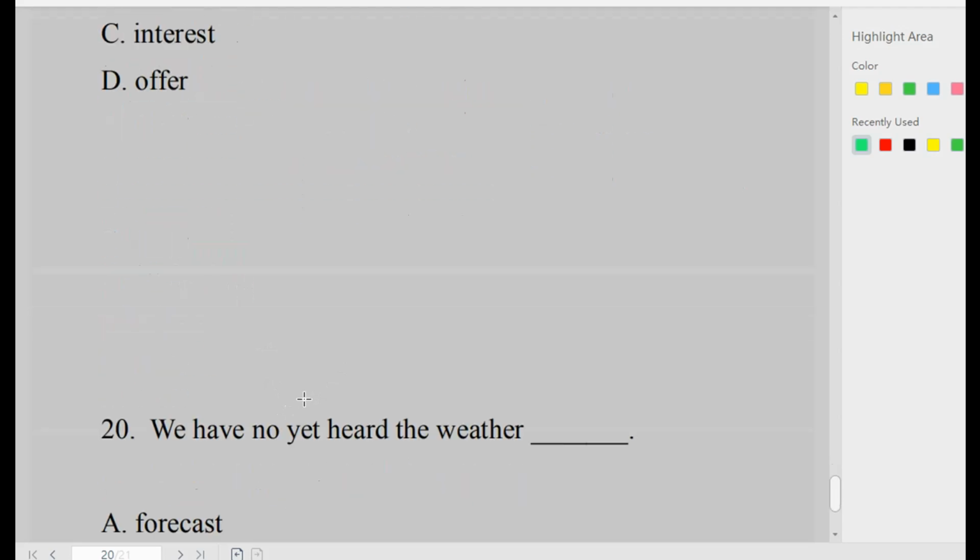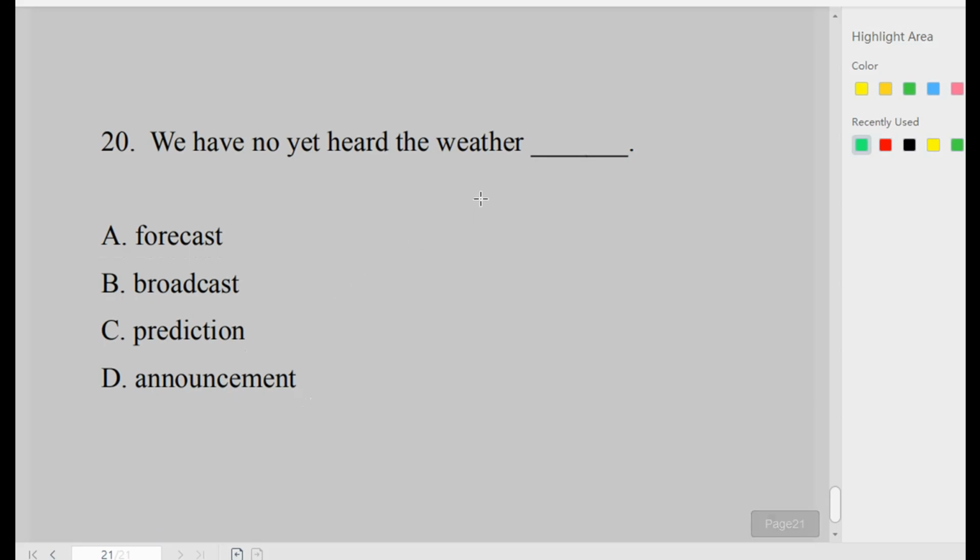Number 20, which is the last question as far as this video is concerned. We have not yet heard the weather dash. Forecast, broadcast, prediction, announcement. When it comes to weather, of course, it is forecast, weather forecast. That is option A.